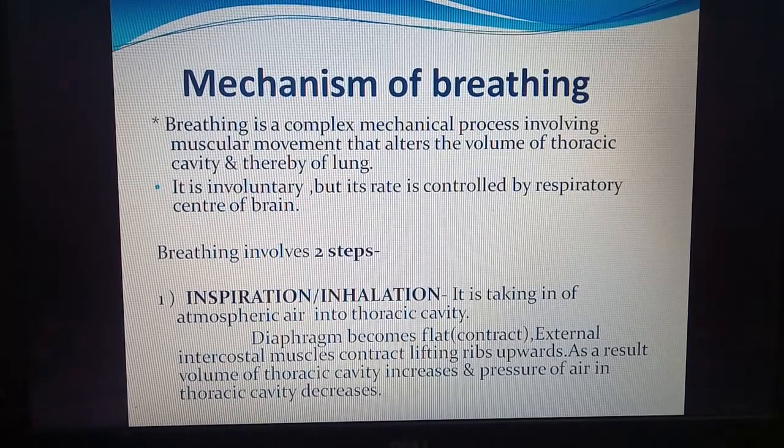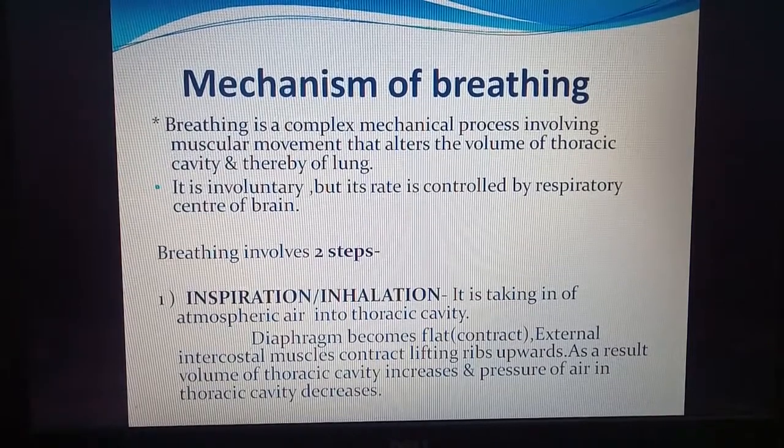So breathing is a physical process. It is involuntary. So breathing is not under direct control of the brain, but its rate can be controlled. So at what rate? Is it faster or slower? It can be controlled by the respiratory center of the brain. So in the brain there is a part called the respiratory center.